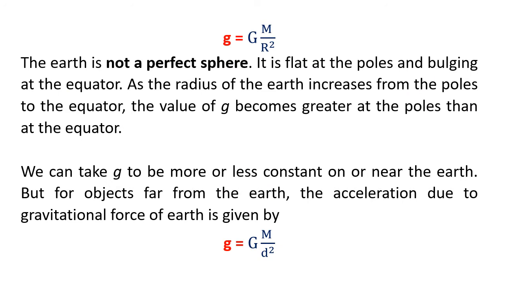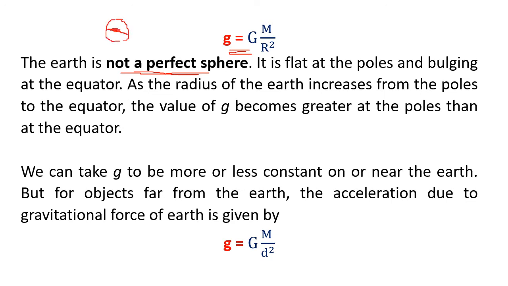So this g, how do we calculate? Now we have learned before in the previous chapter that the earth is not a perfect sphere. You know that. It is slightly the shape of an orange, flat at the poles and slightly bulging at the equator.